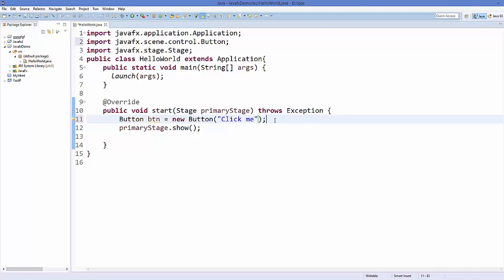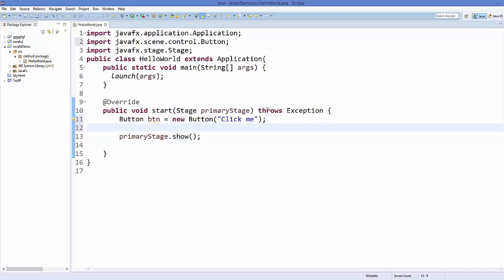And then I can create a layout. There are different kinds of layouts in JavaFX, for example StackPane or VBox or HBox.